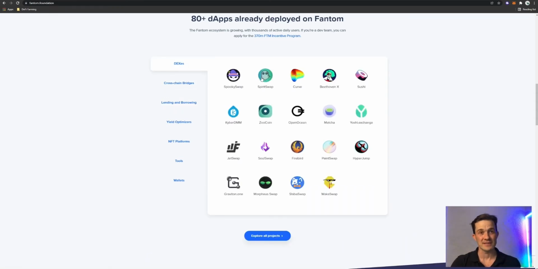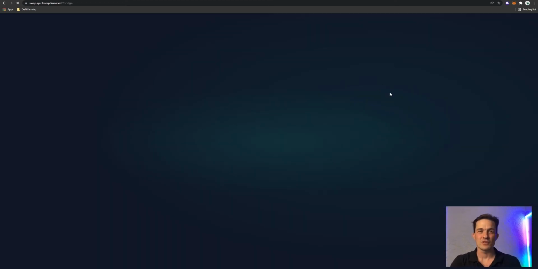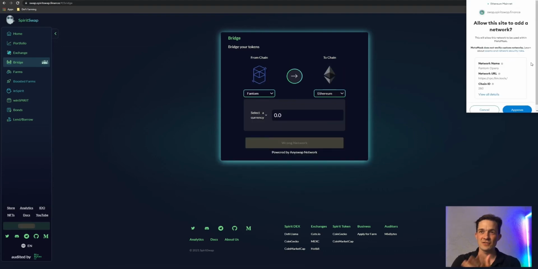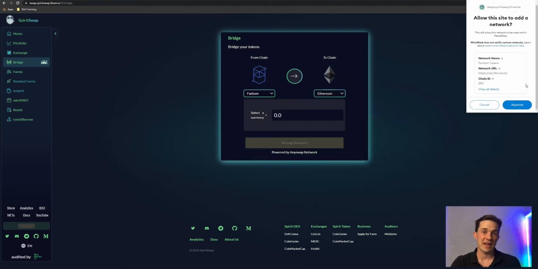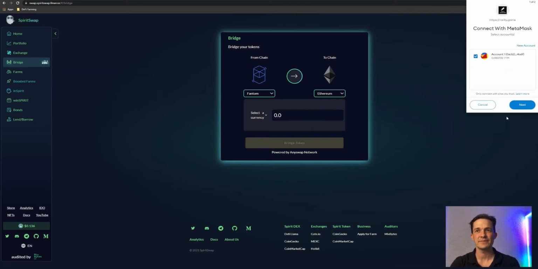It's super easy using SpiritSwap. I'm going to show you how. In the SpiritSwap page, you just click on their bridge icon. It'll ask you to add the Fantom Network if you haven't added it already. So I'm going to add that now into my MetaMask. Connect.